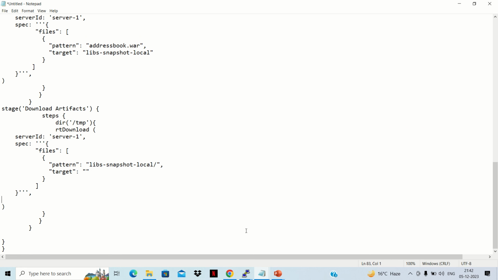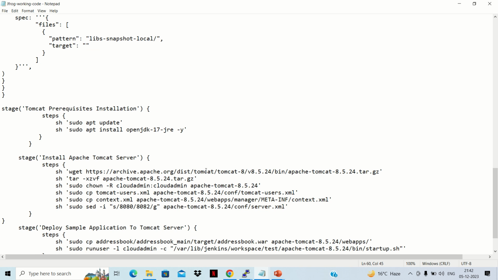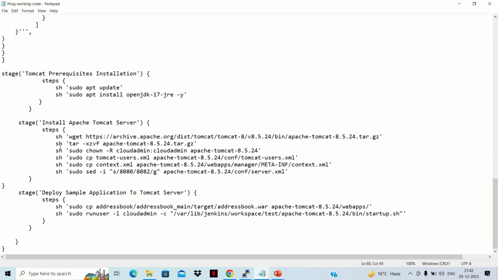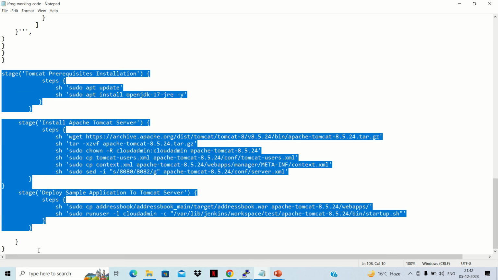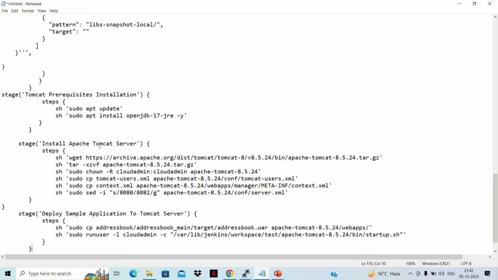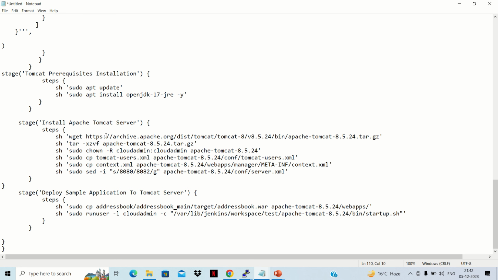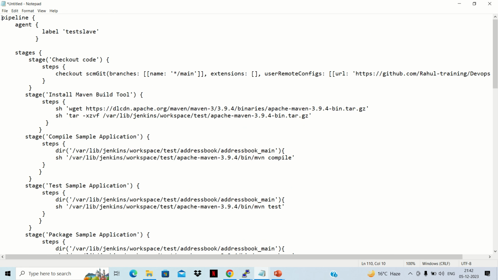here. Now we need to create some more steps like Tomcat prerequisite installation, then installation Apache Tomcat server, then deployment of this Tomcat server. So we can copy it till here, because last two we need to remain as it is. So we'll copy these stages, and then we'll place it here. It appears to be a very big pipeline, but that's a very good example, so I'm showing this example as of now. So looks like things are done.